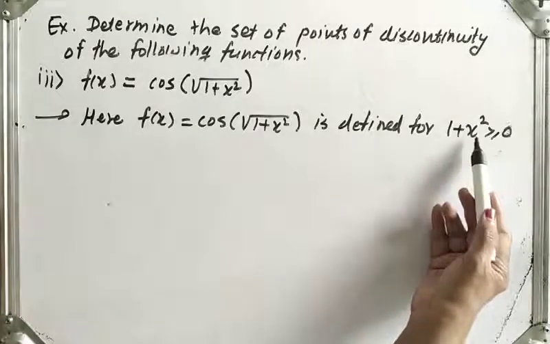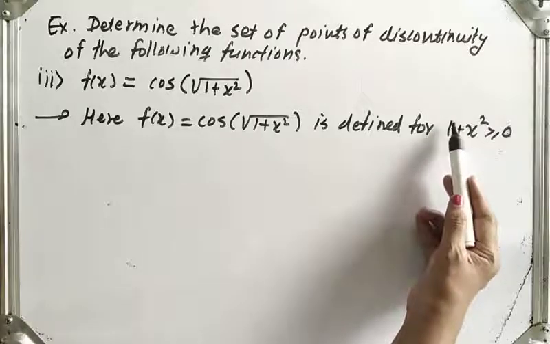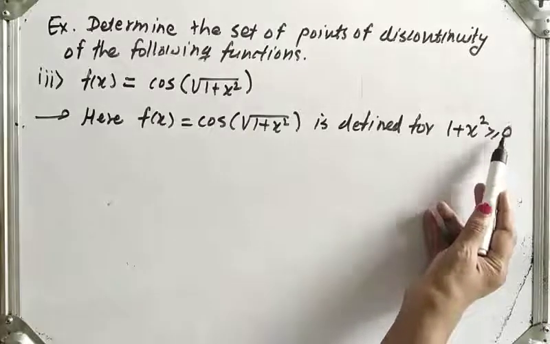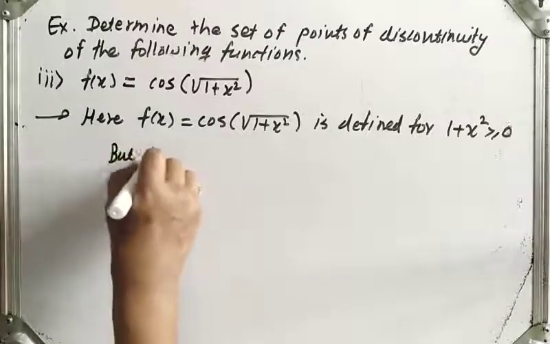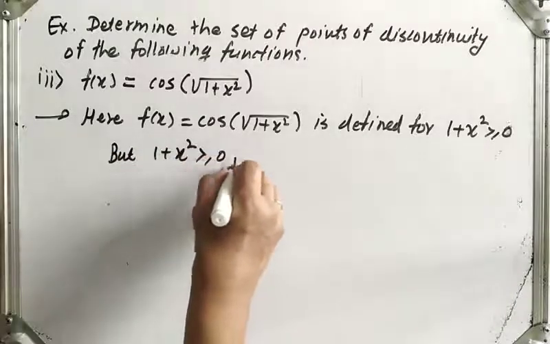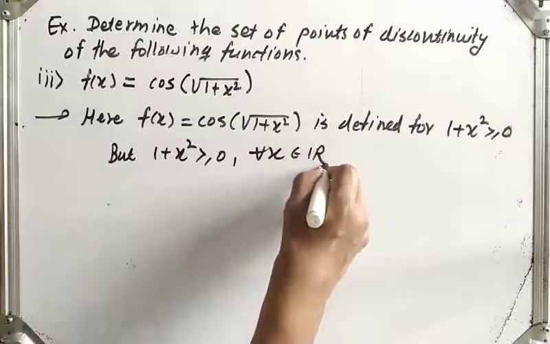Although x may be negative, its square will be positive. So definitely 1 plus x square is greater or equal to 0 for all x belongs to R.